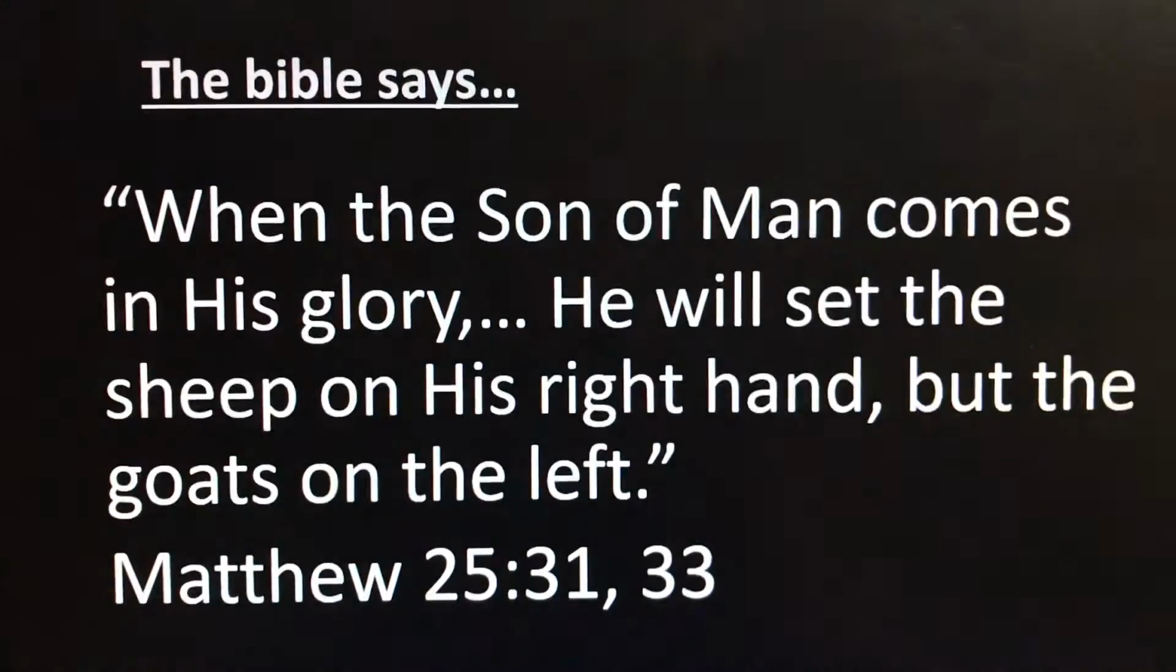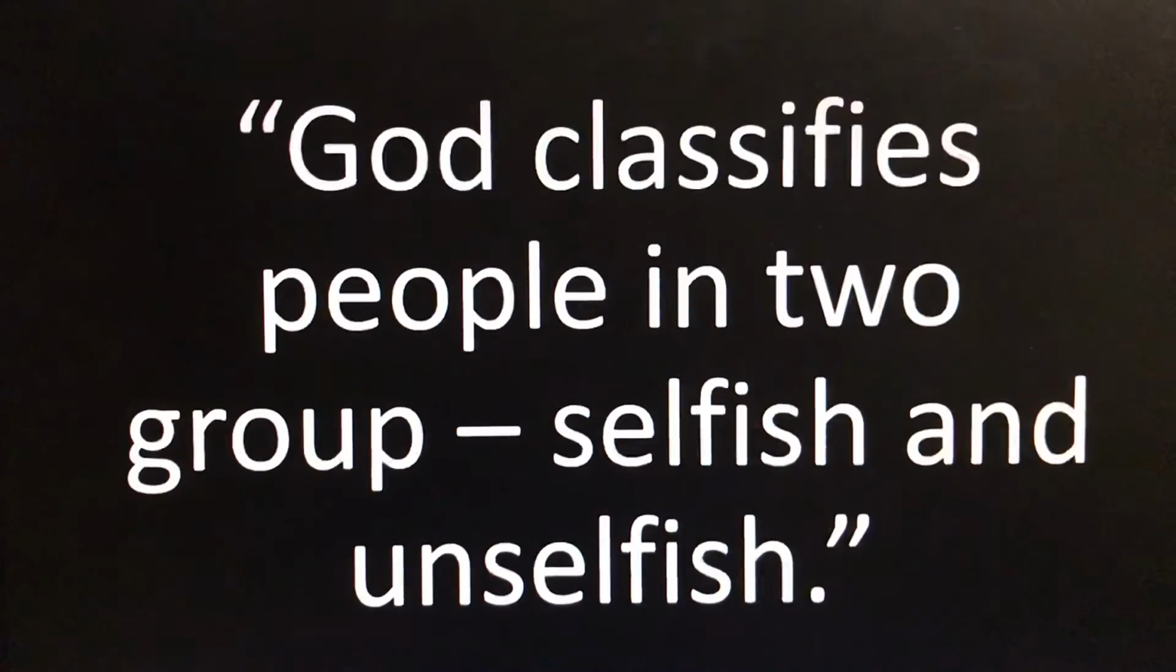The Bible says, "When the Son of Man comes in his glory, he will set the sheep on his right hand, but the goats on the left." Matthew 25:31 and 33. God classifies people in two groups, selfish and unselfish.